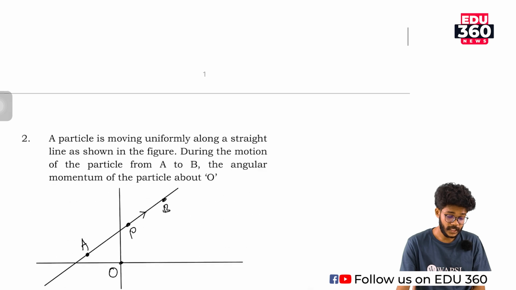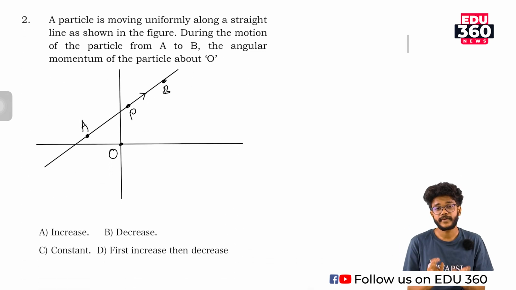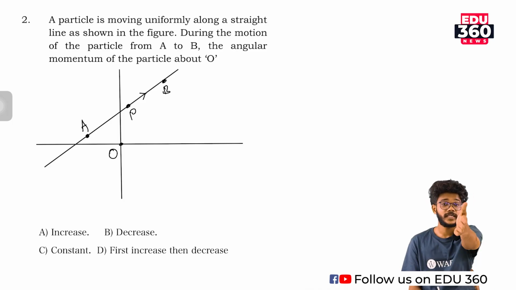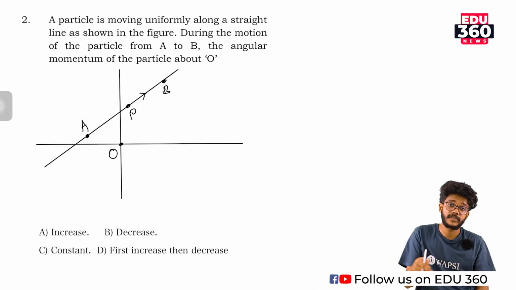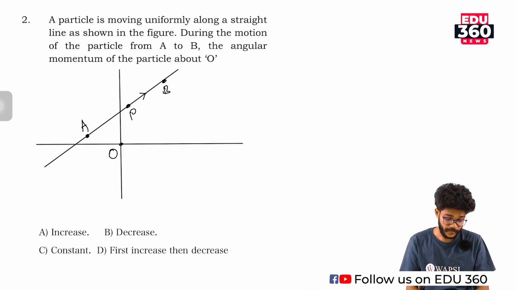So, moving to the second question. Okay, carefully read the second question. A particle is moving uniformly along a straight line. During the motion of the particle from A to B, the angular momentum of the particle about O, that means the angular momentum is to be calculated with respect to the origin O. The options are: increase, decrease, constant, first increase then decrease.